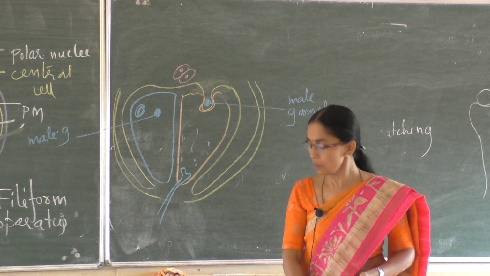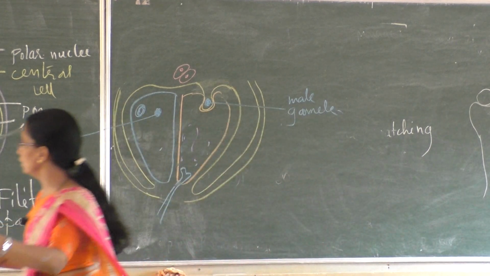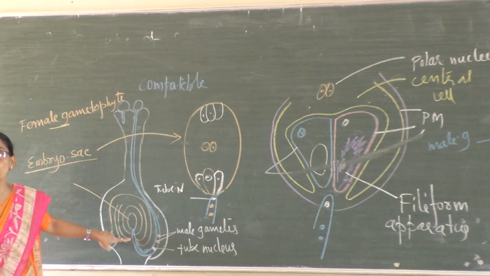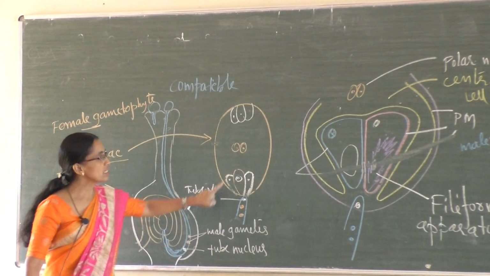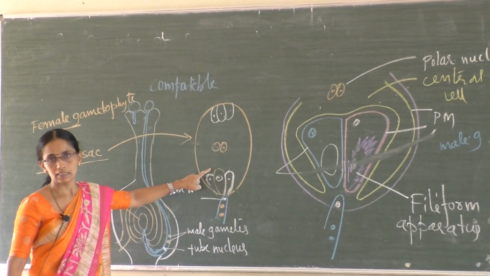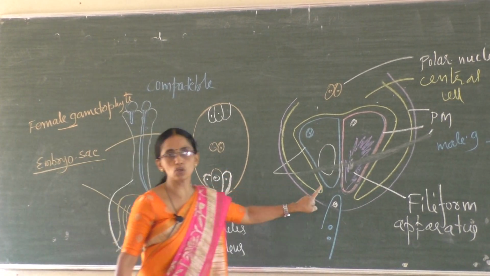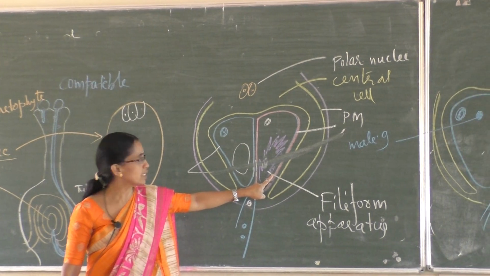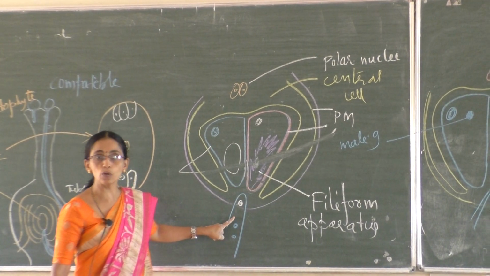The pollen tube passes through the style, finally enters into the ovule, reaches the embryo sac, and enters into the embryo sac through the synergids. The filiform apparatus of the synergids helps the movement of the pollen tube.